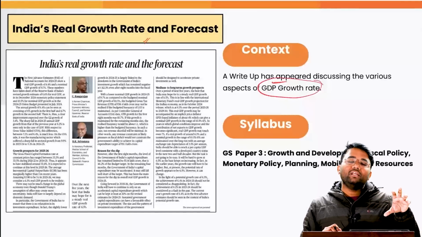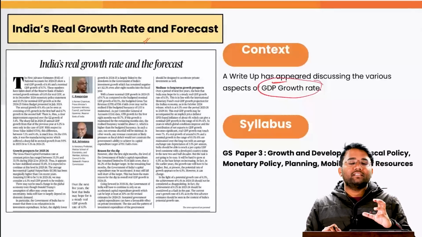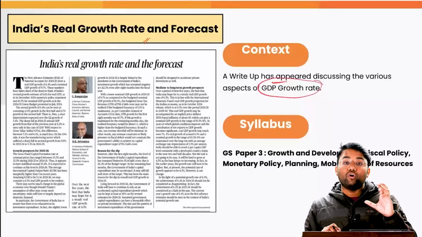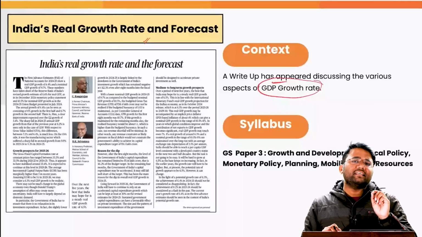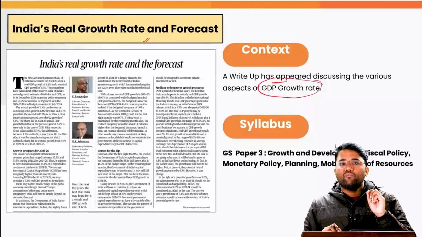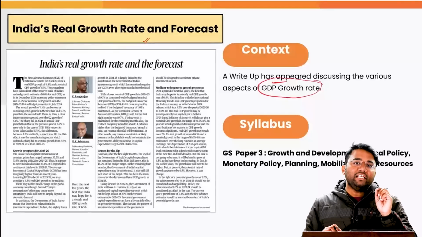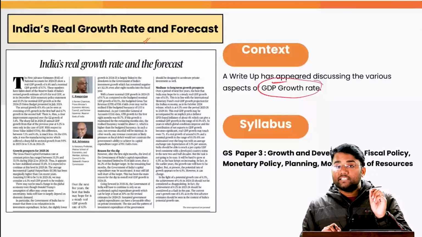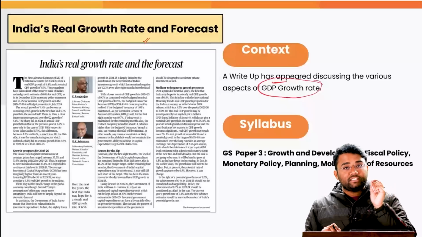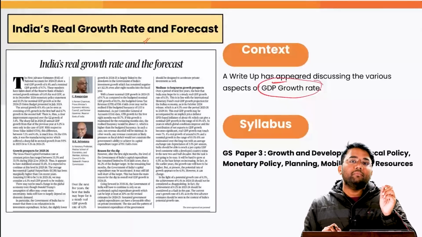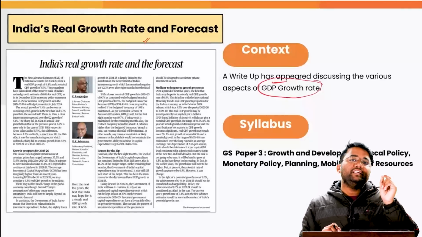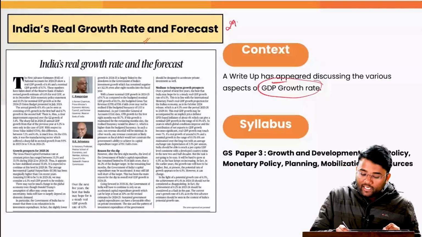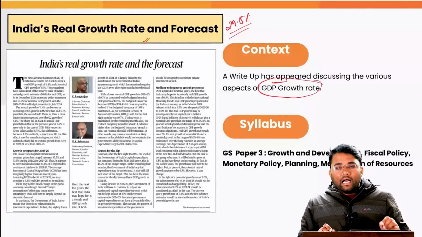And this particular editorial has been written by none other than Mr. C. Rangarajan, who has been the former Governor of the Reserve Bank of India, and he was also associated with various other arenas of the Indian economy. For example, he recommended the poverty levels in India, after a committee that was set up under Mr. C. Rangarajan to recommend the poverty levels. As per the data of this committee, the poverty rate in the year 2011-12 was 29.5%.